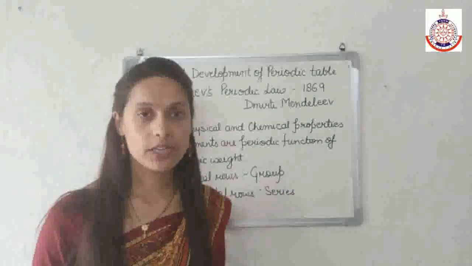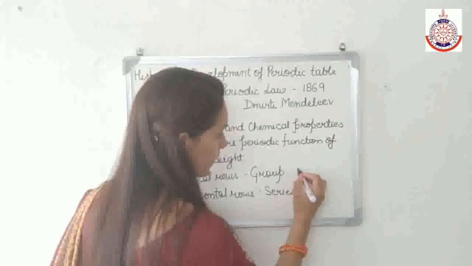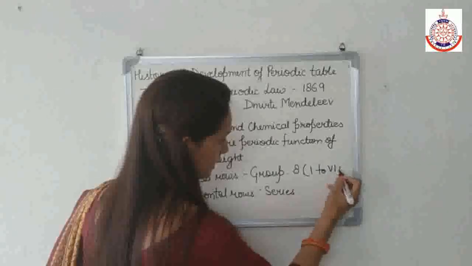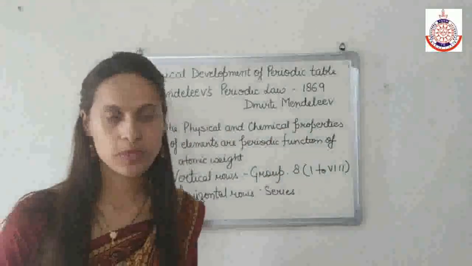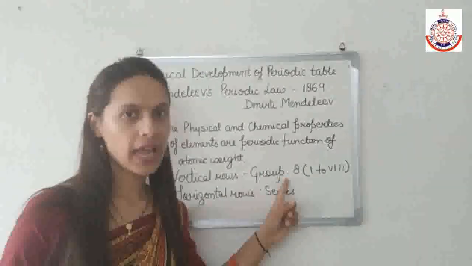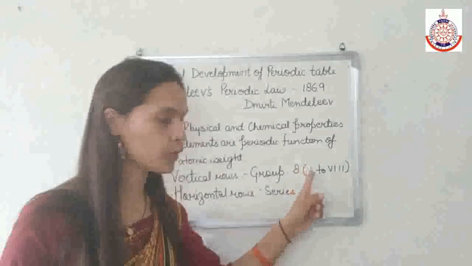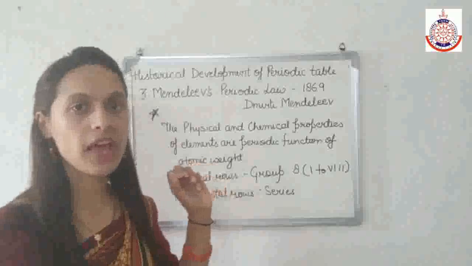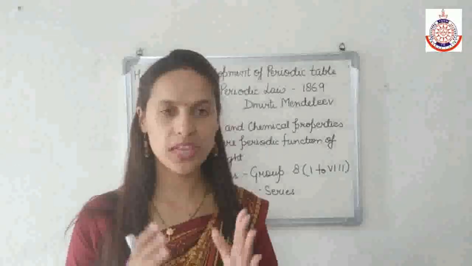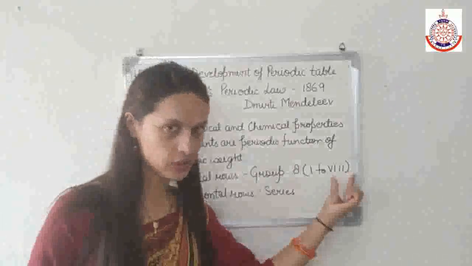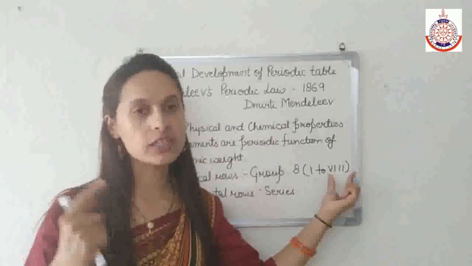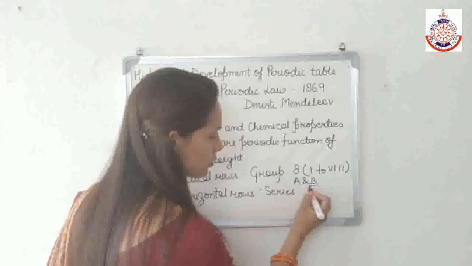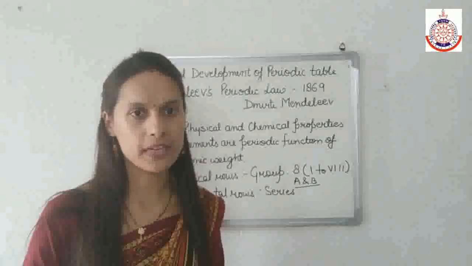In Mendeleev's periodic table, we have 8 groups, and these groups are designated from Roman 1 to Roman 8. Except the 8th group, all other groups are further divided into 2 subgroups, A and B. These are the 2 subgroups present in a particular group.